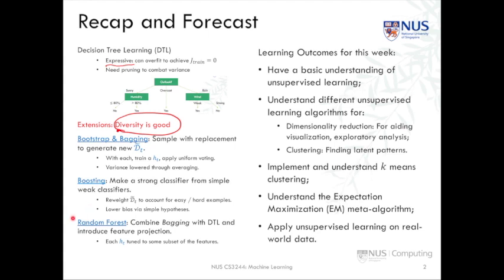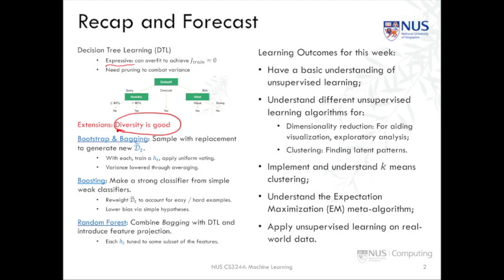And finally, we looked at random forests. This was a method to combine bagging with decision tree learning, but also introducing another randomization process of feature projection to be able to capture even more variation. Here the idea is to tune each of the particular hypothesis that's generated in the ensemble method to some subset of the features.